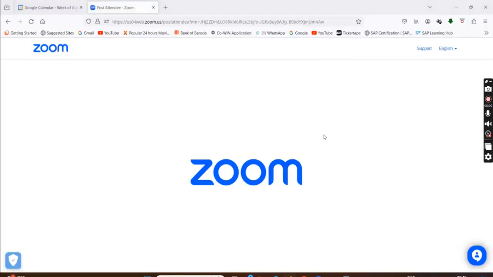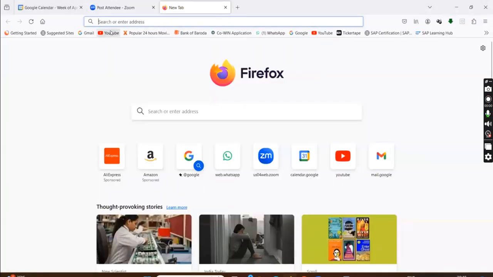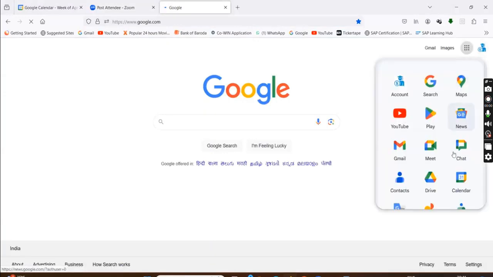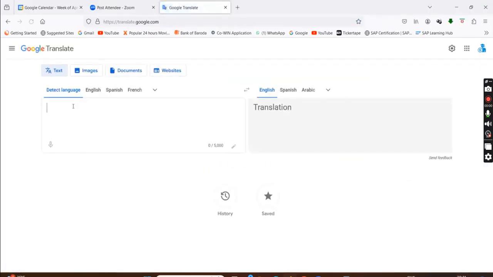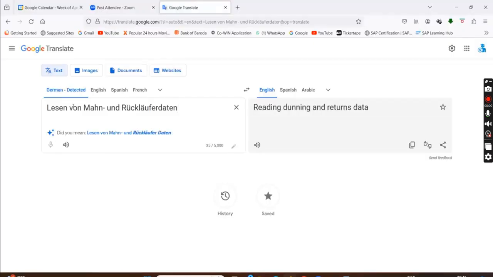Do I get anything meaningful? It says reading dunning and returns data. Okay, it will read return and dunning also.